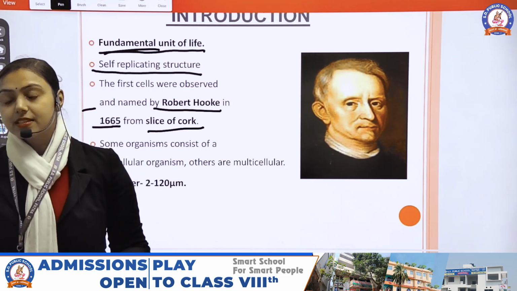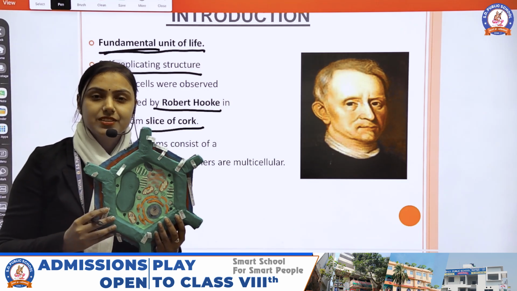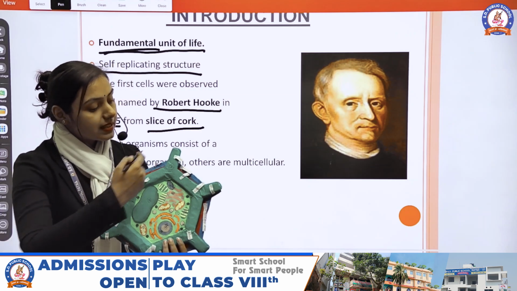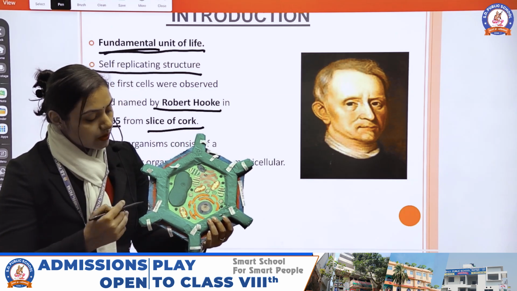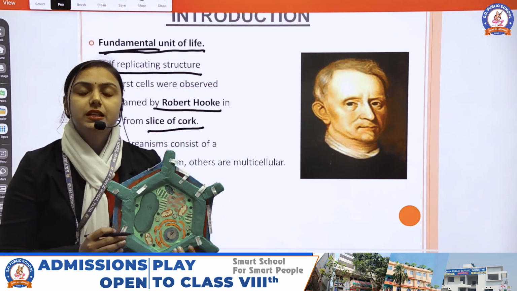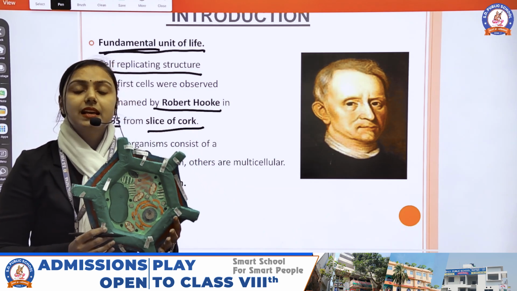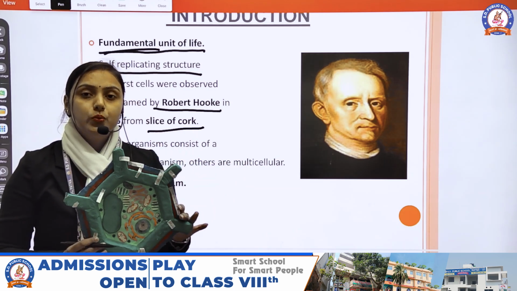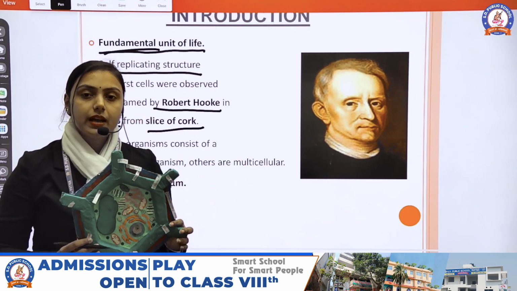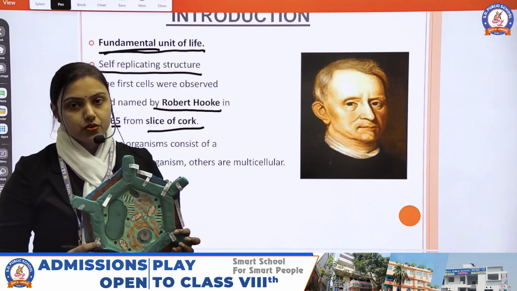Here you can see this is a plant cell which is made by you. This is the external structure of the plant cell which was observed by Robert Hooke, and that cell looks like a room. Every cell looks like a room in the simple microscope.